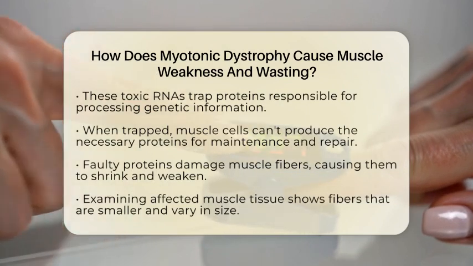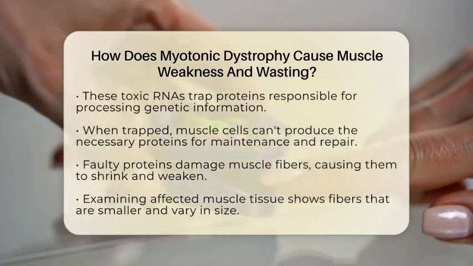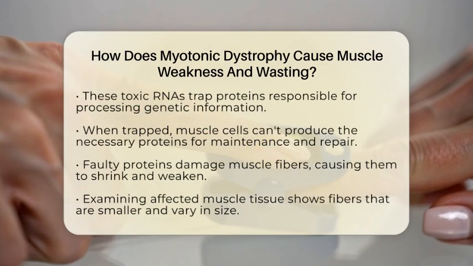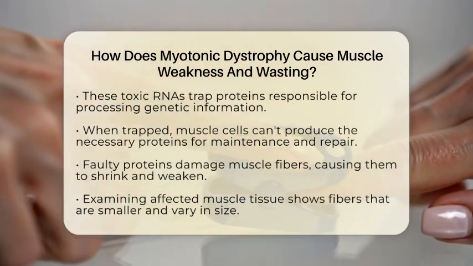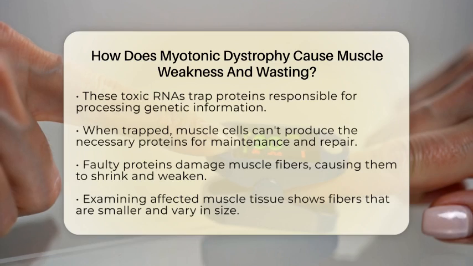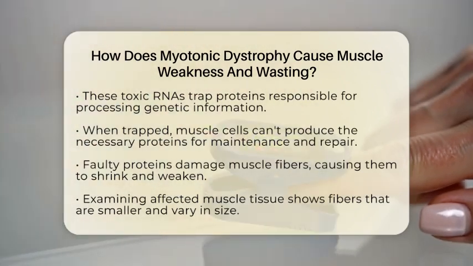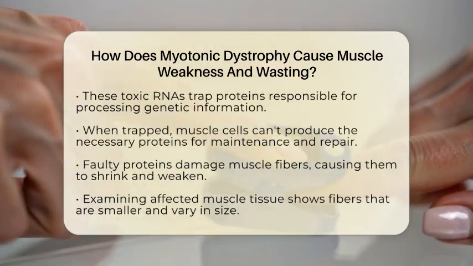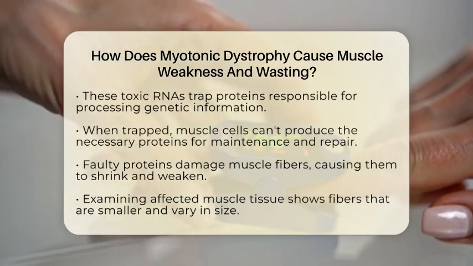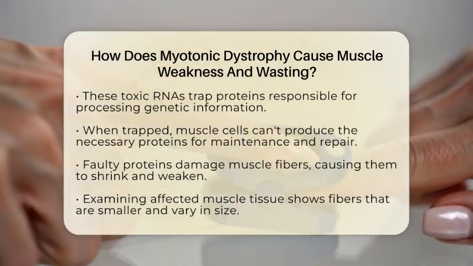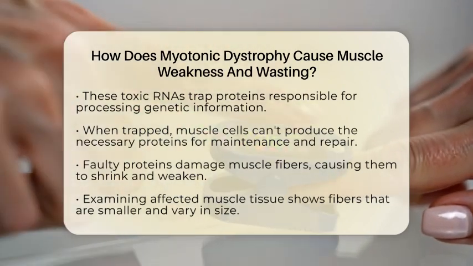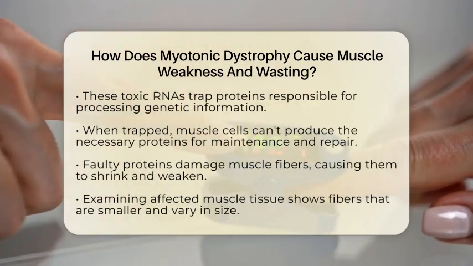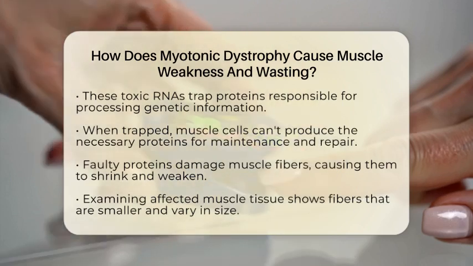When these proteins are caught up, the muscle cells cannot produce the right proteins needed for muscle maintenance and repair. This disruption leads to the production of faulty proteins, which damages the muscle fibers. Over time, the damaged fibers become smaller and weaker, leading to muscle atrophy, which is a shrinking of muscle tissue. This process causes the characteristic muscle weakness and wasting seen in people with myotonic dystrophy.